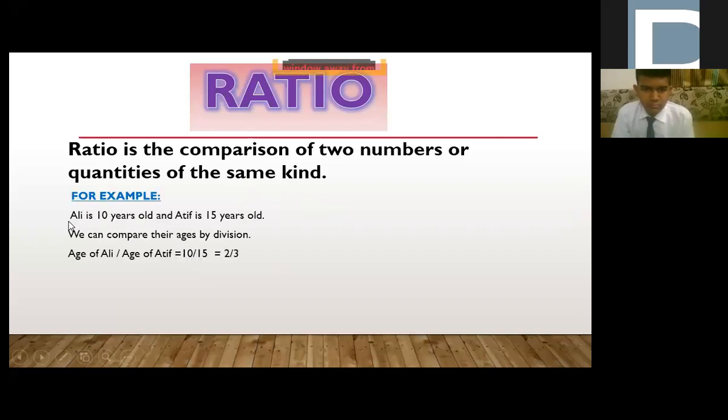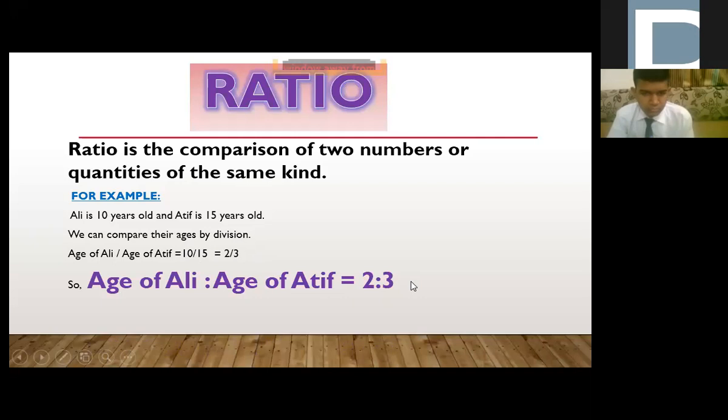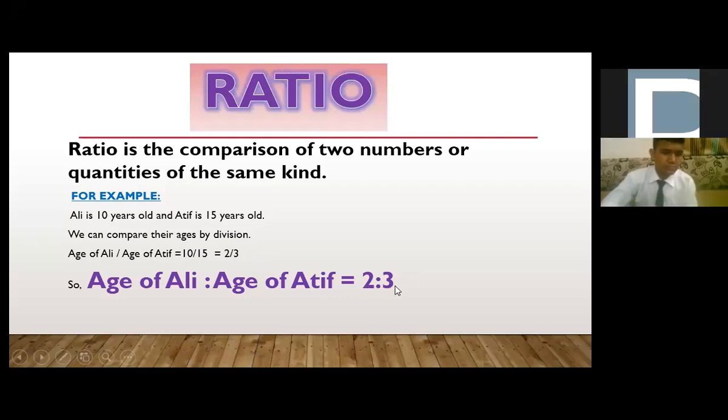So, for example, if Ali is 10 years old and Atif is 15, we can compare their ages by subtraction also, but here we are comparing by division, that is age of Ali over age of Atif. Age of Ali is 10 over 15. So, by cancellation, we take 5 into 2 is 10 and 5 into 3 is 15, right? So, we get 2 over 3. Beta, 2 over 3 can be written like 2 ratio 3. Am I right, Sheroz? 2 ratio 3.